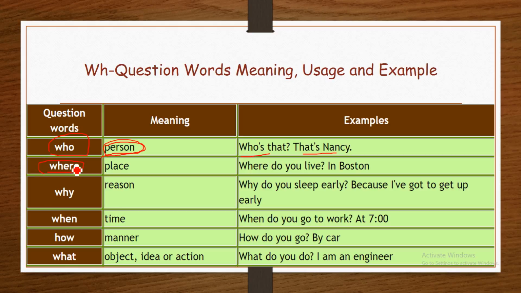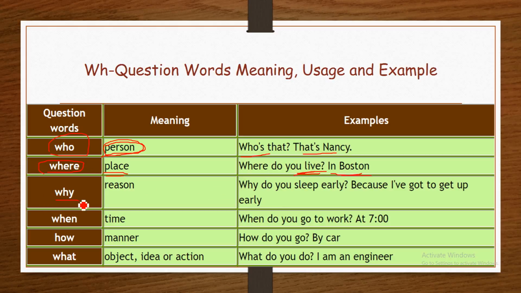Where? Where is used to ask about a place, a location. For example, where do you live? It's asking about where you live. For example, the answer is I live in Boston, or I live in Kurdistan, I live in Iraq.